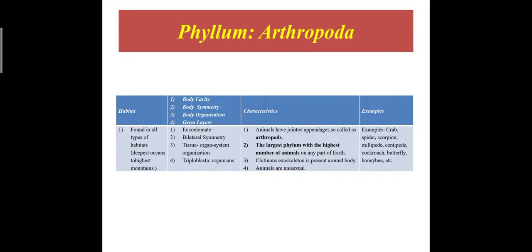The largest phylum with the highest number of animals is this phylum Arthropoda. The chitinous exoskeleton is present on their body, and these animals are unisexual. Example: crab, spider, scorpion, millipede, centipede, cockroach, butterfly, honeybee.